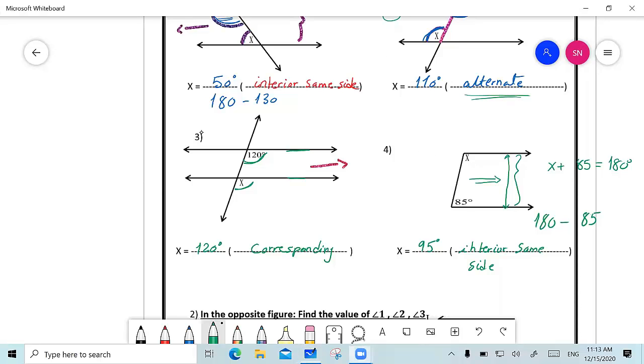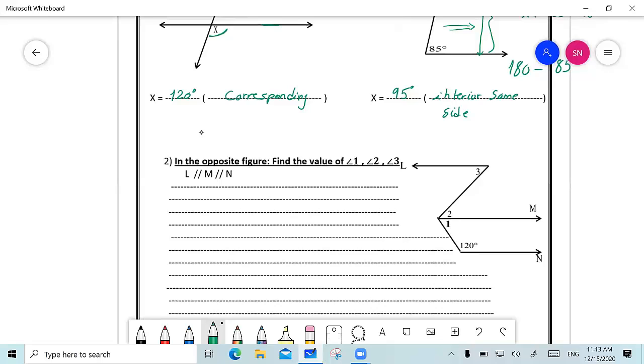Okay, and let's go now to question number 2. Question number 2 says, in the opposite figure, find the value of angles 1, 2, and 3. We are going to cancel 3. And it says that line L is parallel to line M and parallel to line M. So I know that the 3 lines are parallel, and I want to add here that the measure of angle 3 is equal to 50 degrees. Yes, Rudaina, do you have a question? No, I want to answer number 1 after you finish.